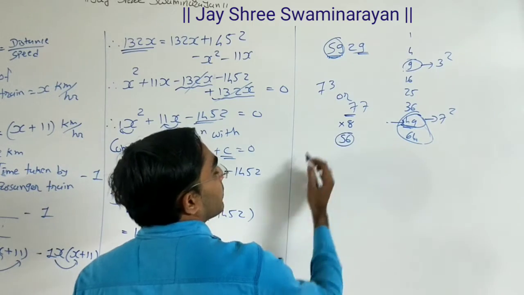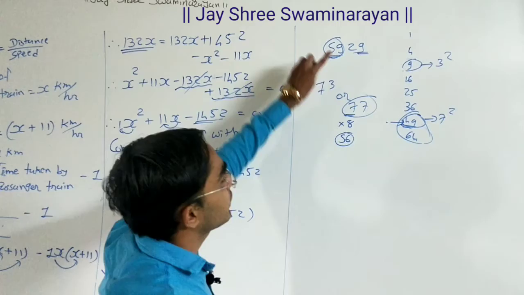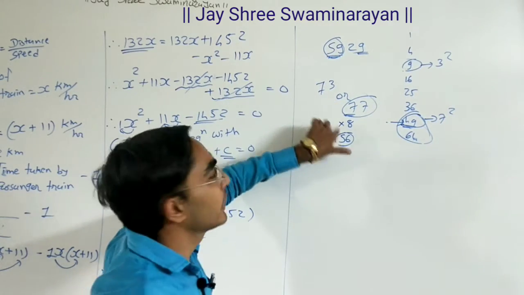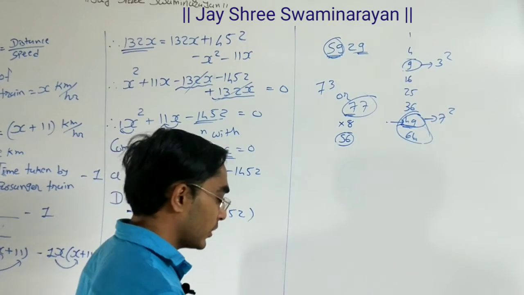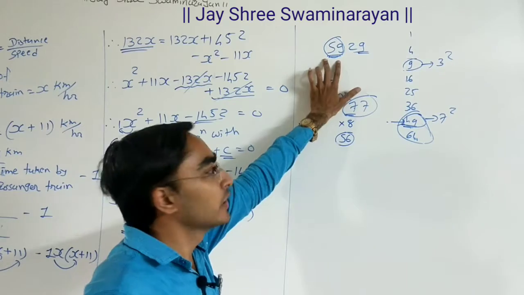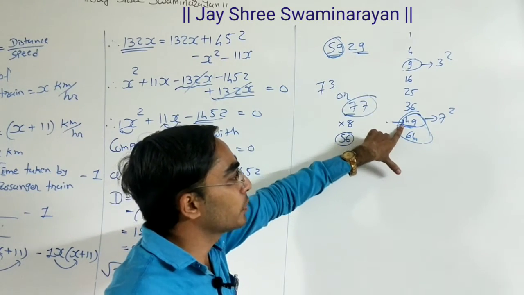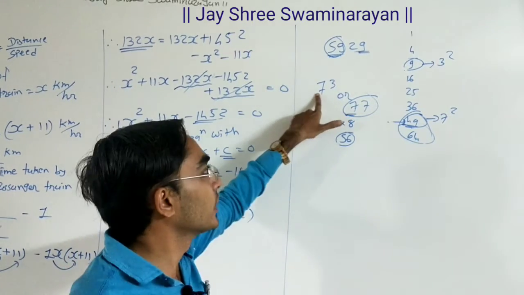If it is more than 56, then the bigger number is your answer. If these two digits are less than 56, then 73 can be your answer. Again I repeat this method. First of all, check which range 59 comes in. Out of that, take the smaller number, and the square root of that smaller number is your first digit.